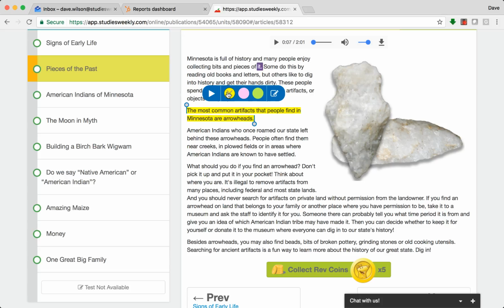So I can come in here and I can highlight that if I want to. I can click the play button. The most common artifacts that people find in Minnesota are arrowheads. So I can play just that section, or I can add a note to this particular highlight if I want to, and I can save it or I can trash it, whatever I want to do. So in this particular case, I will just go ahead and get out of this.